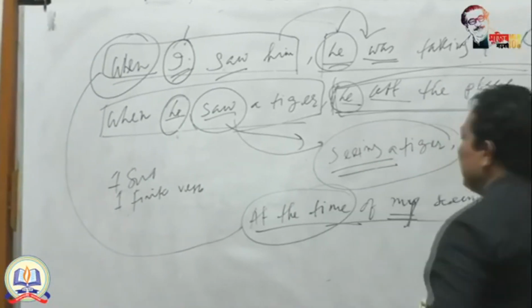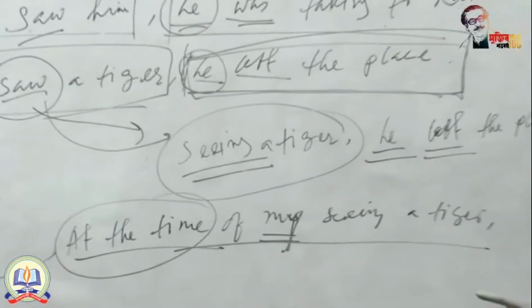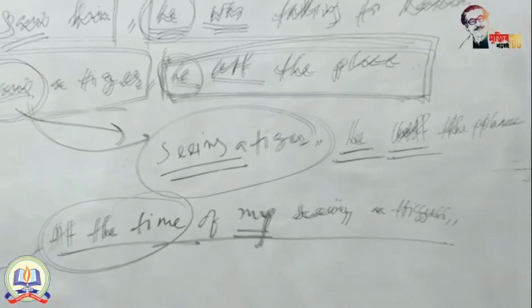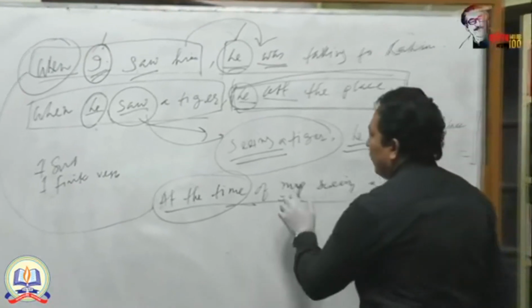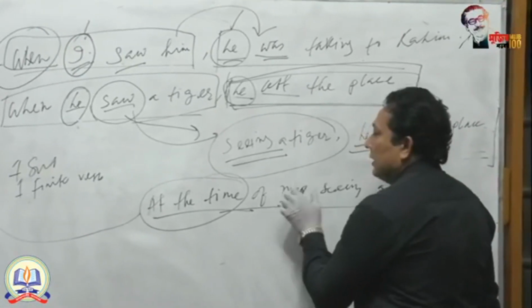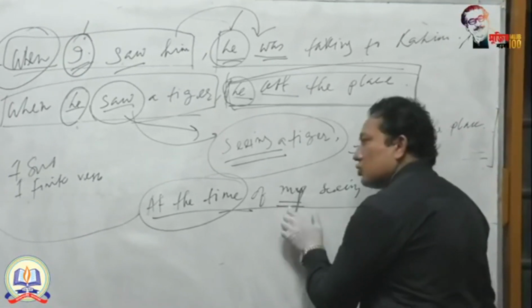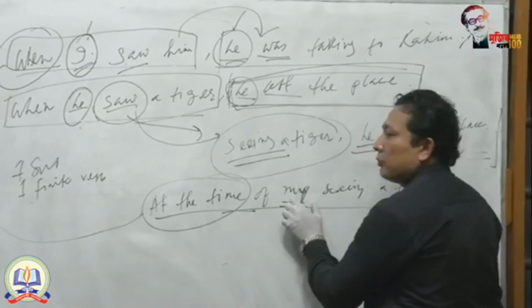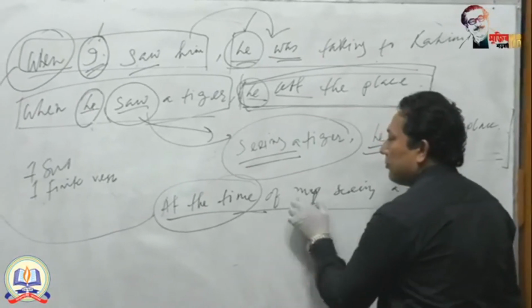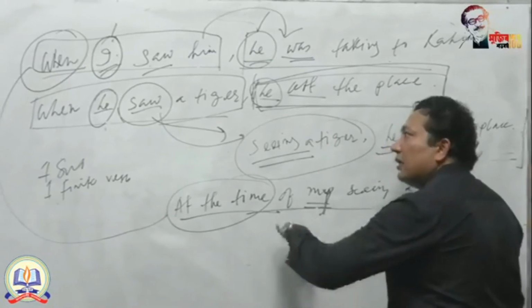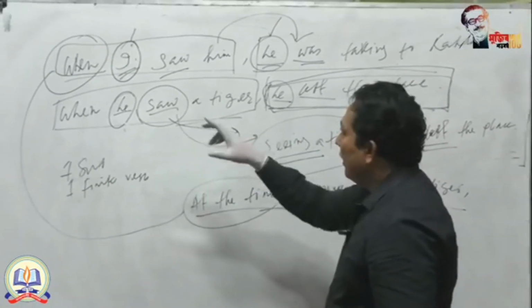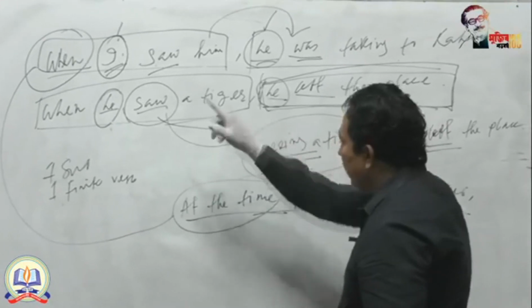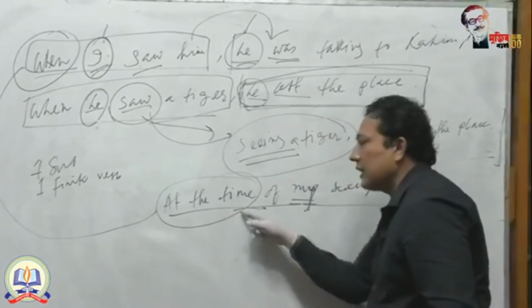Actually, when this type of question is given to the students, they become confused. You need not be confused. If you find any different subject, you can change the subject in this way. You make it possessive: at the time of my. Why are you using at the time of in place of when? Because when indicates time. So by omitting when, you use the phrase at the time.